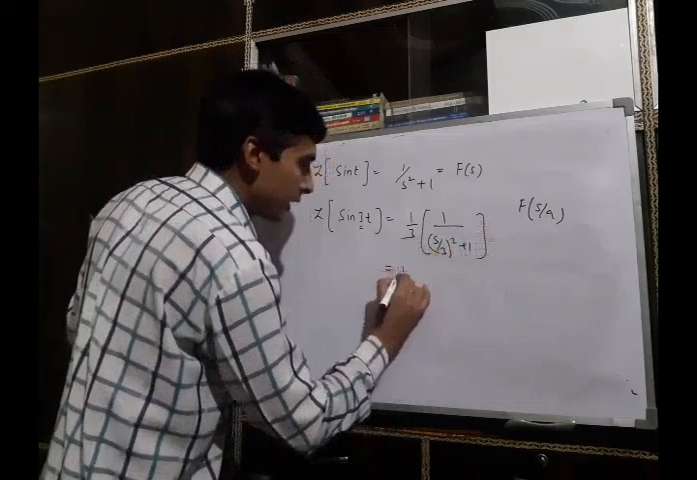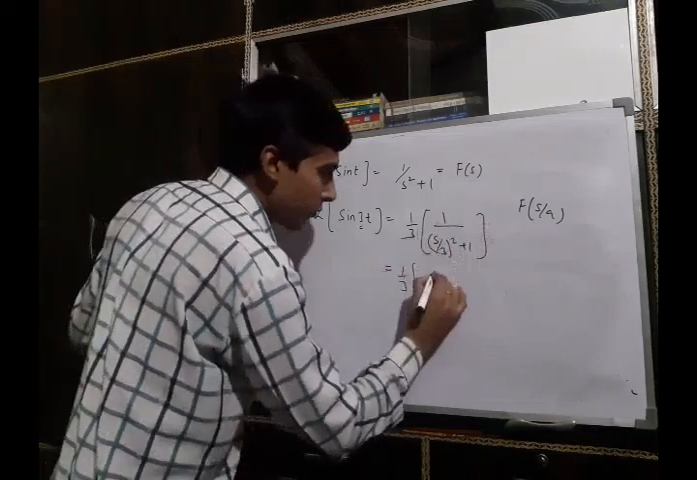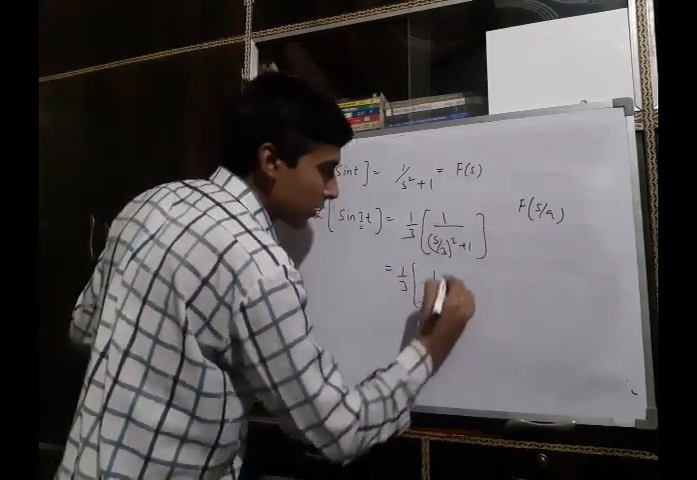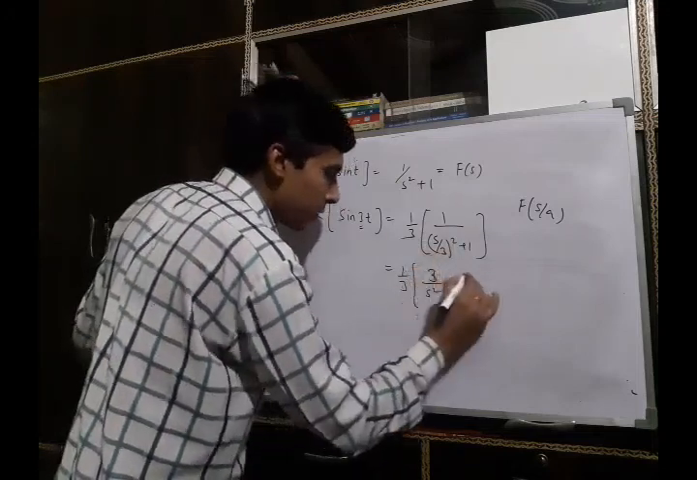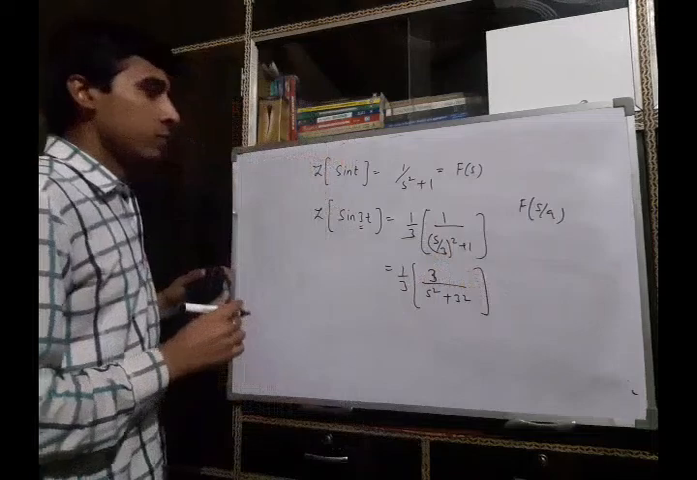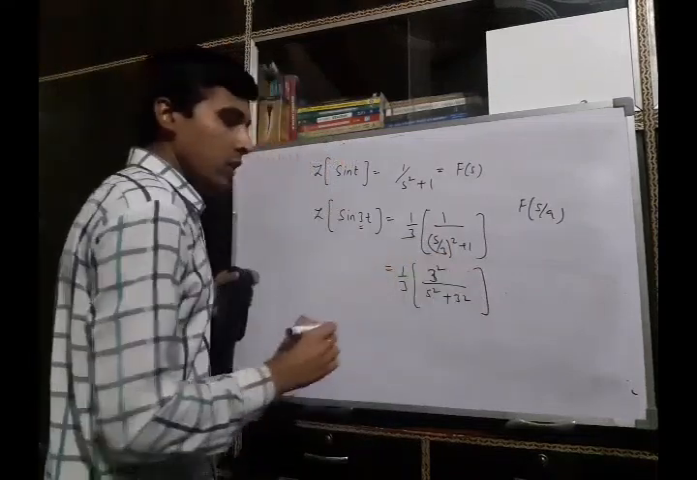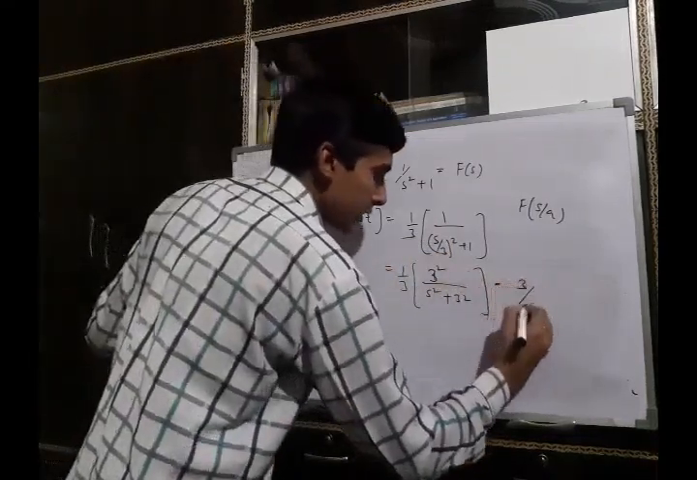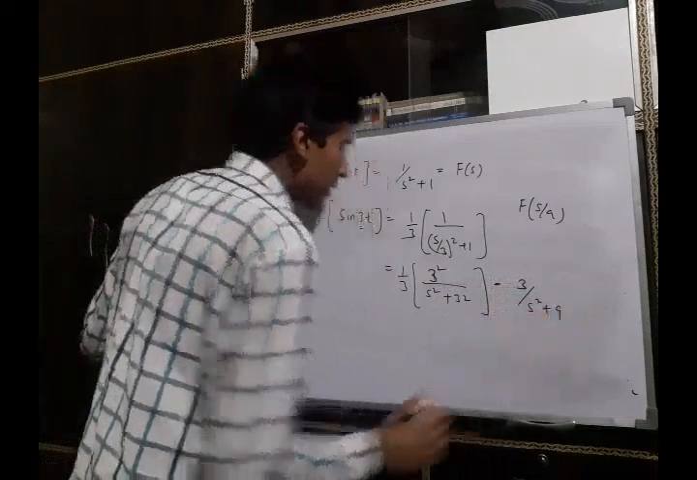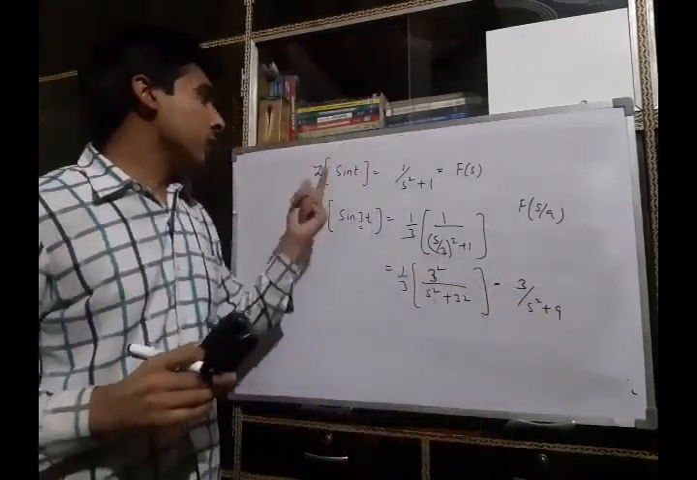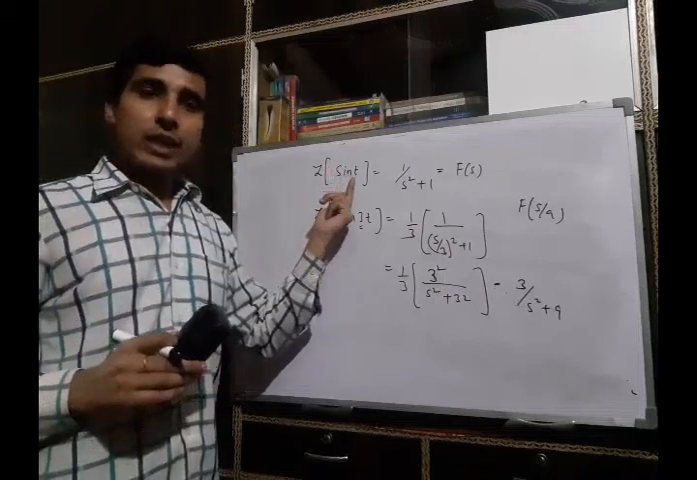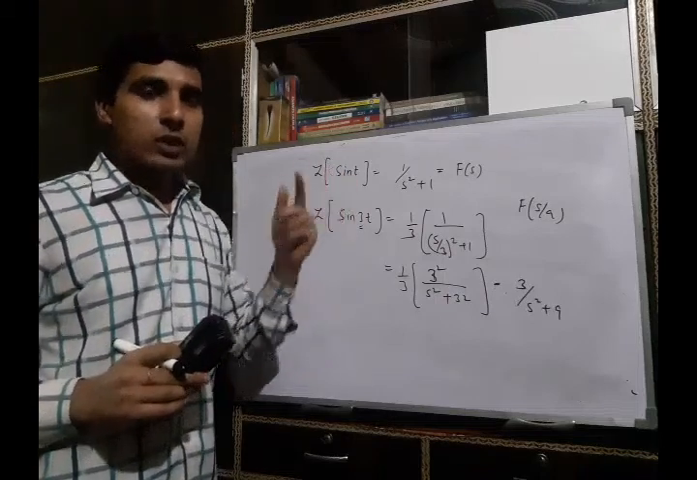So it can be written as 1 upon 3 and 1 upon s square plus 3 square, and numerator will be 3 square. So you can rewrite it as 3 upon s square plus 9. So Laplace transform of sin 3t can be found out if we know the Laplace transform of sin t using the change of scale property.